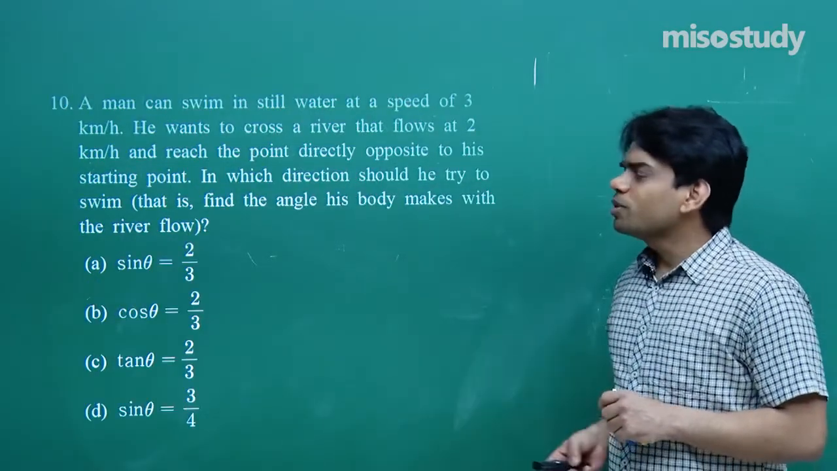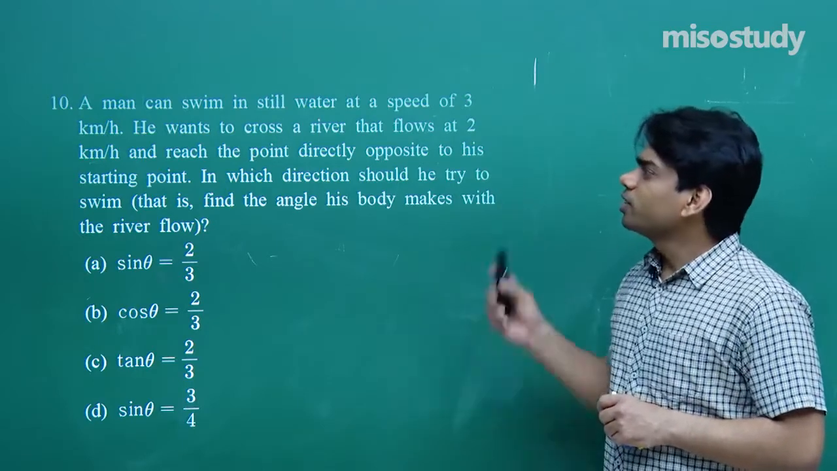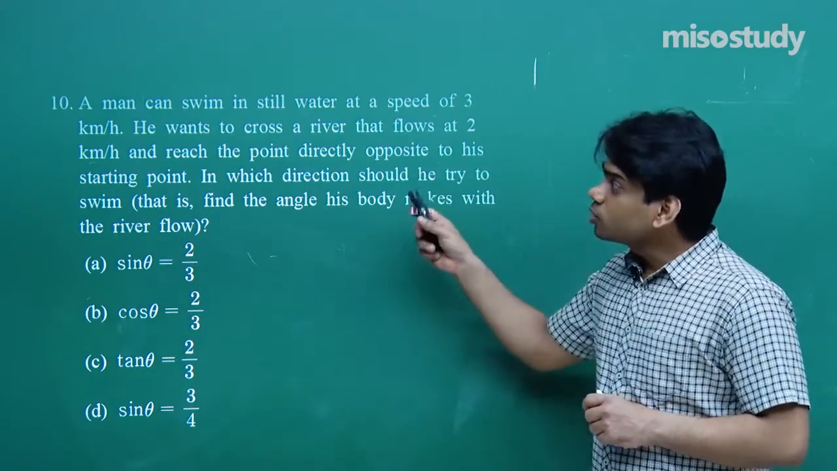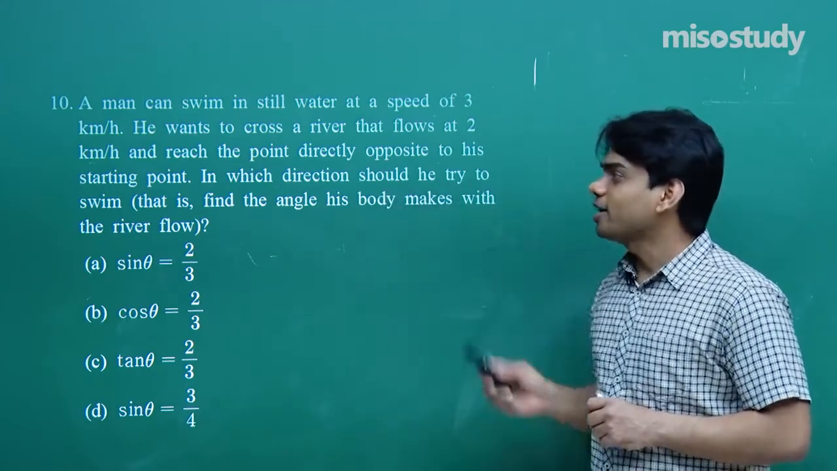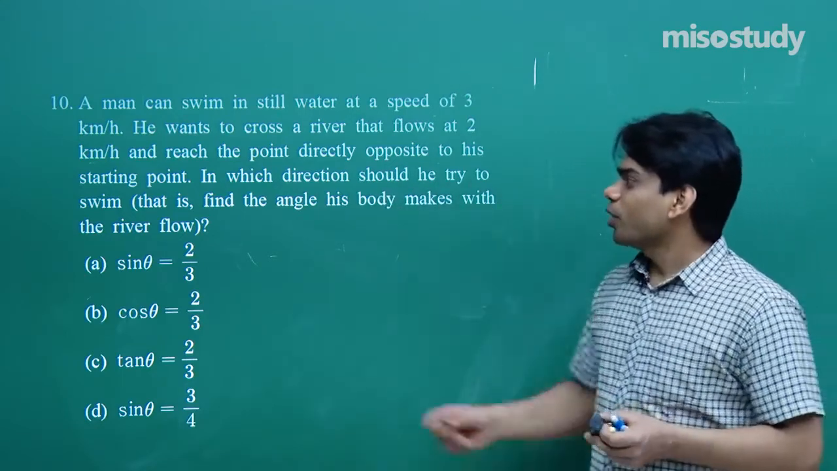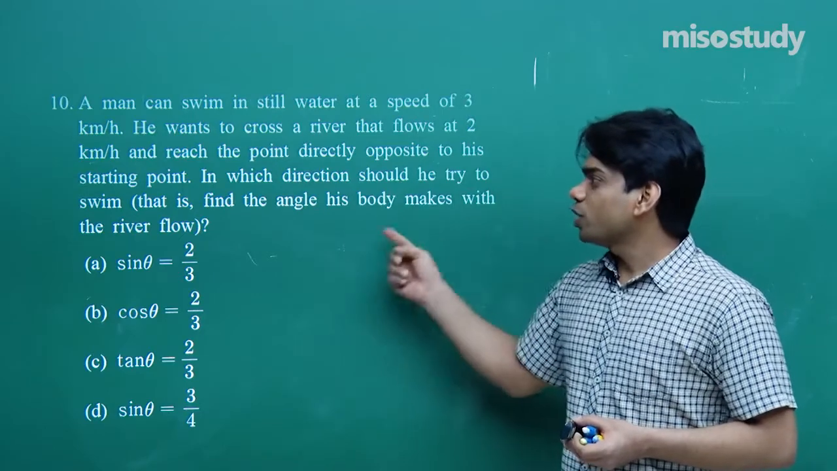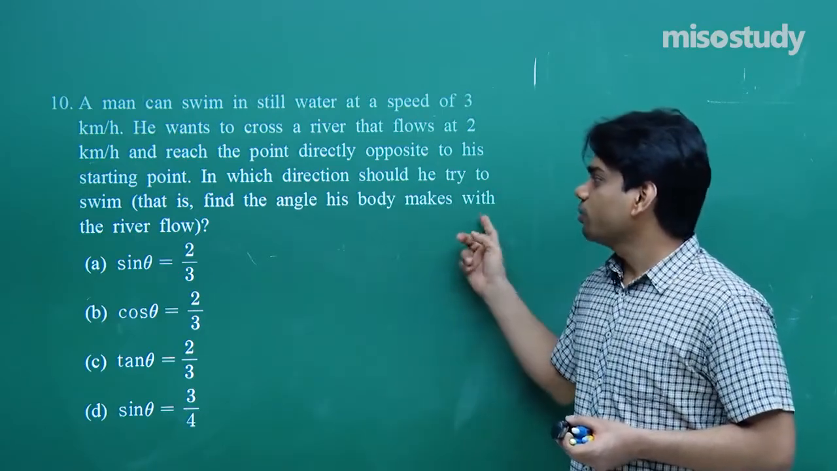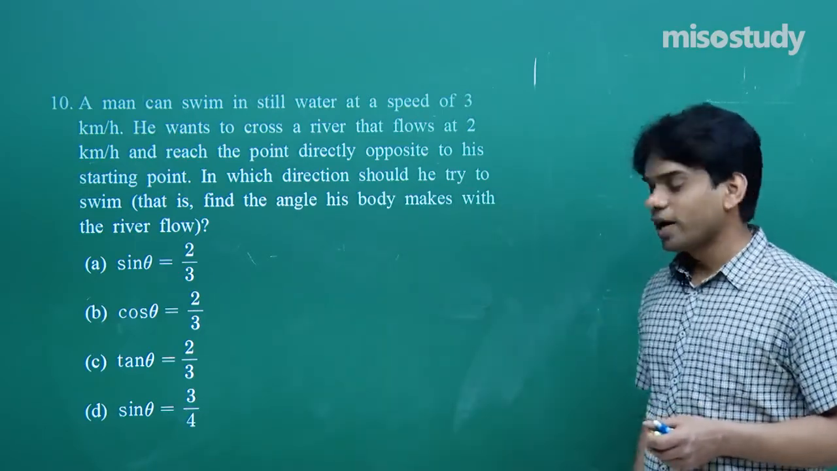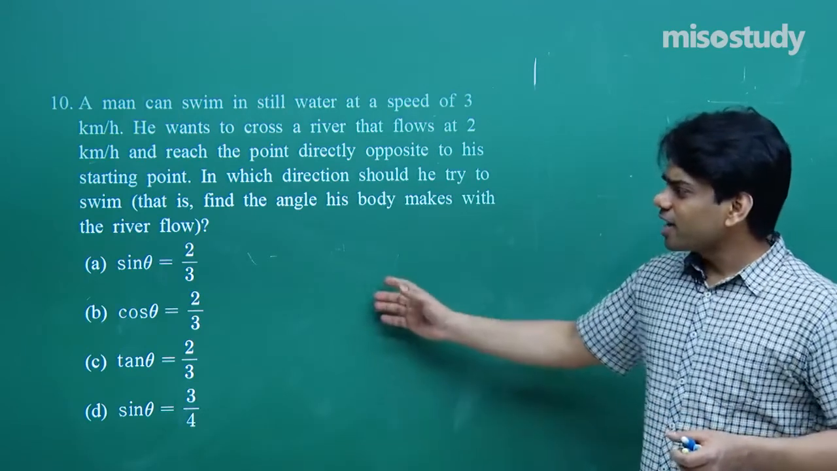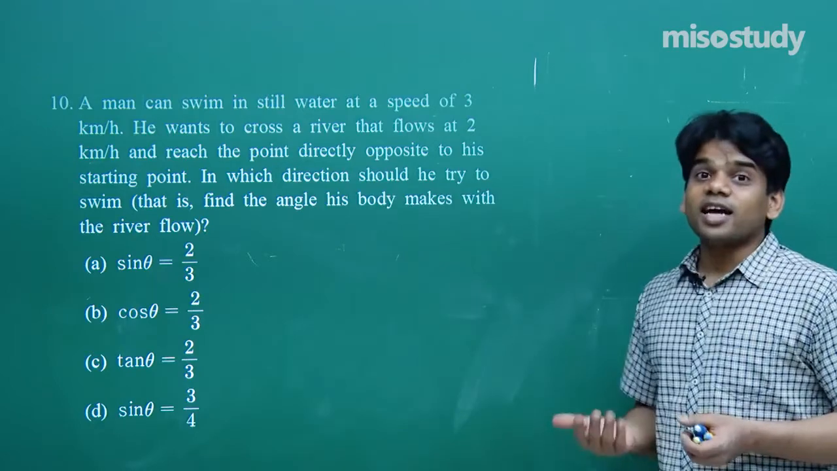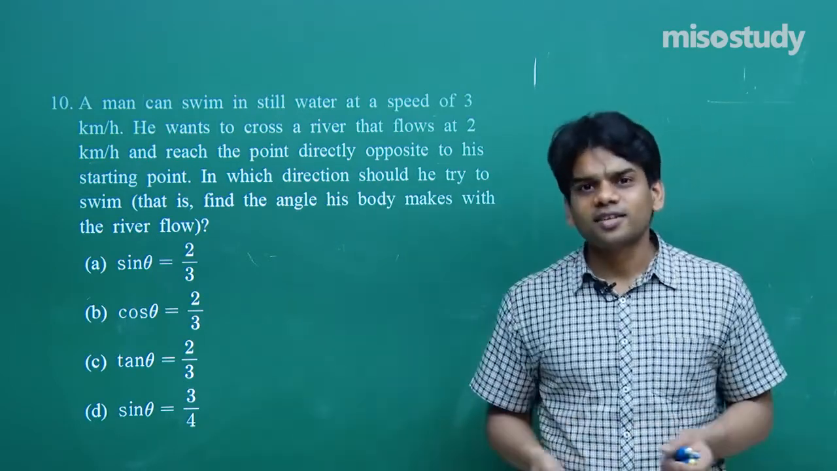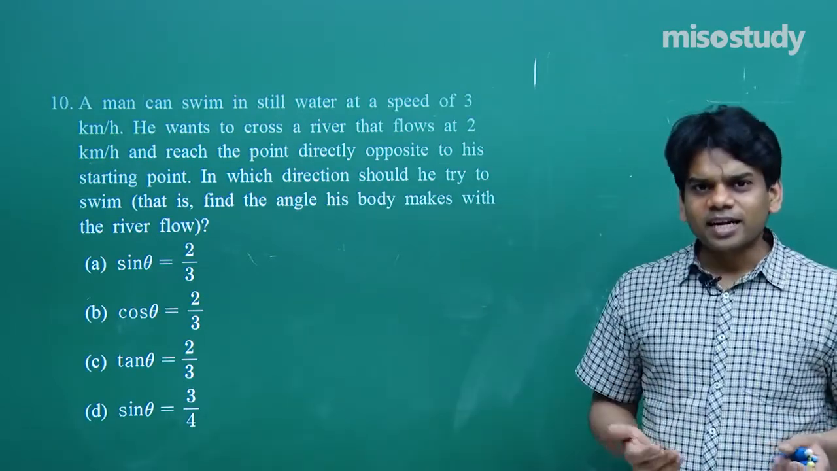A man can swim in still water at a speed of 3 km per hour. He wants to cross a river that flows at 2 km per hour and reach the point directly opposite to his starting point. In which direction should he try to swim? That is, find the angle his body makes with the river flow. The angle is given in terms of sin theta, cos theta, tan theta. Let us try to find out how sin theta or cos theta is related with respect to the angle that he has to swim.